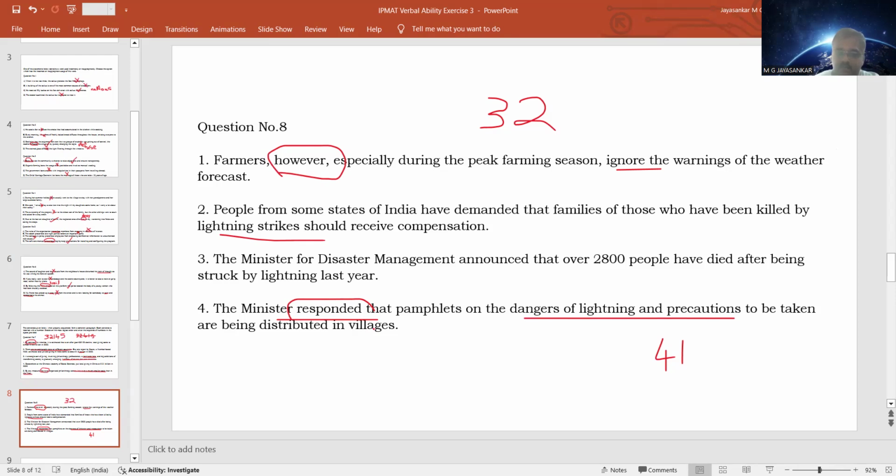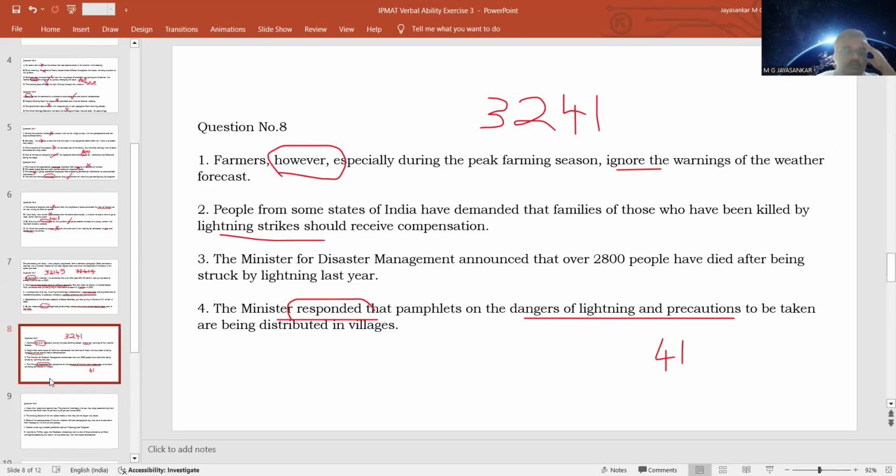You are not taking precautions, so how should the government be held responsible? That might be the underlying argument of the minister. So that is where you can say 3, 2, 4, 1 will be the sequence. 3 is talking about the lightning strikes and deaths, then people demanding compensation and the minister's response to it, and why these warnings are ineffective. So 3, 2, 4, 1 will be the clear sequence.